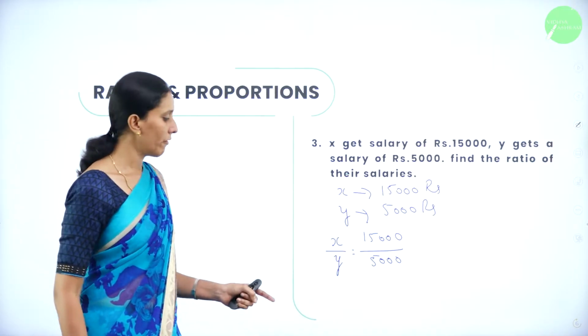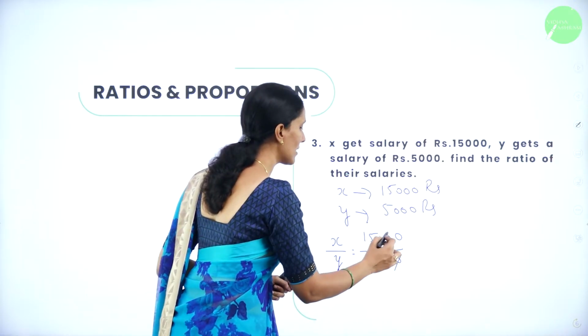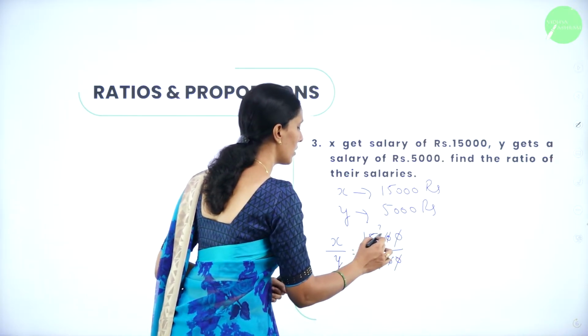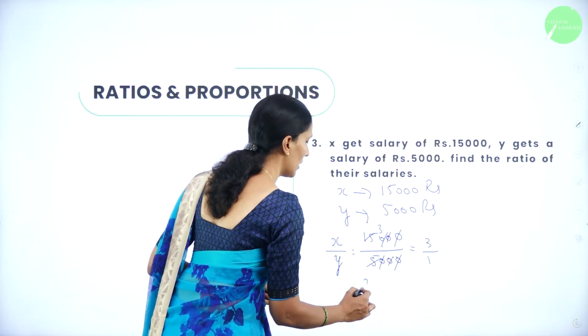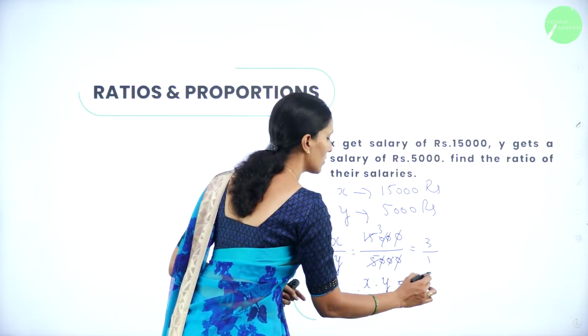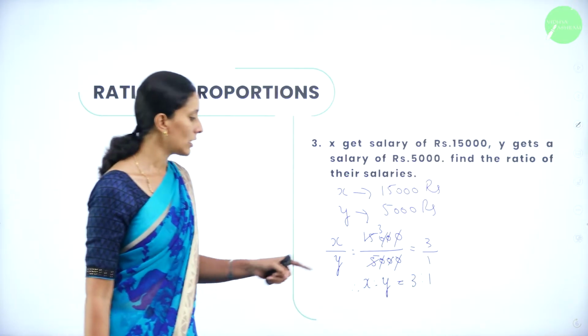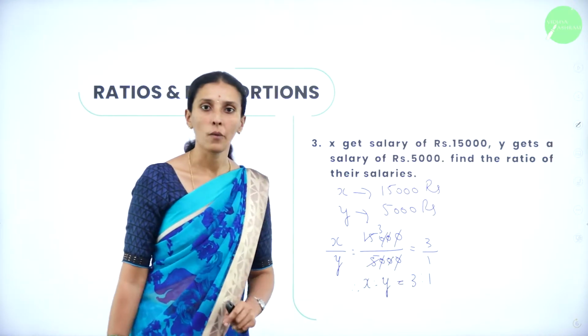So X by Y is nothing but 15,000 by 5,000. So you can cancel the zeros with 3. So this is nothing but 3 by 1. So therefore, the ratio of salaries of X and Y is 3 is to 1. That is, you can say X's salary is 3 times more than Y.